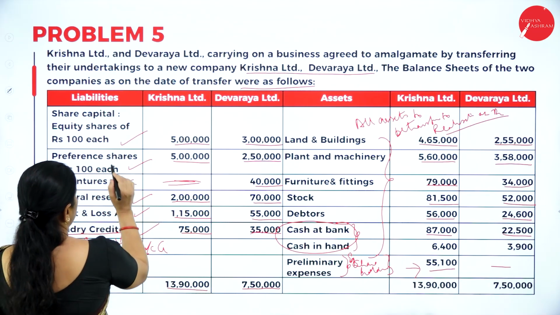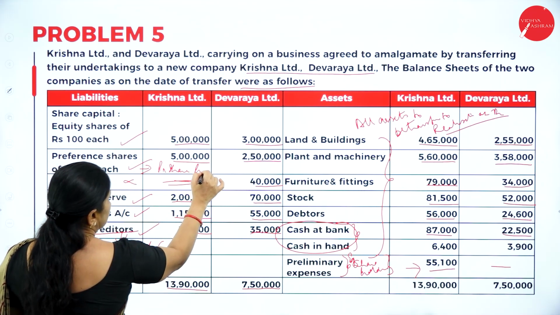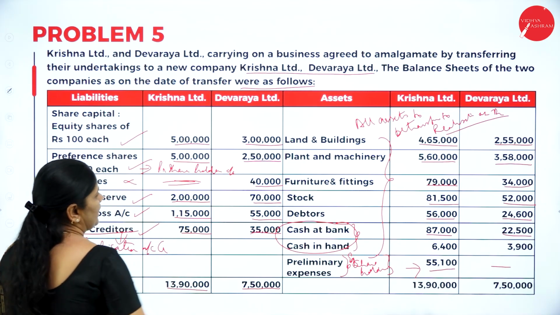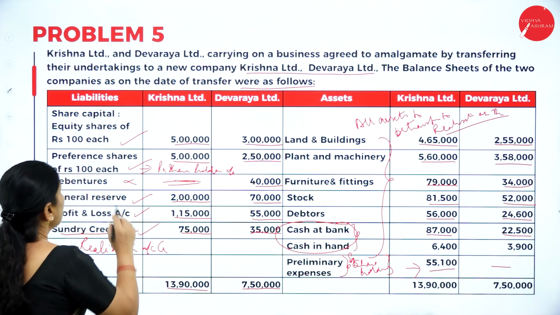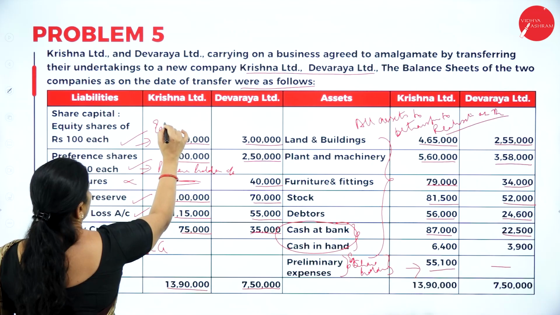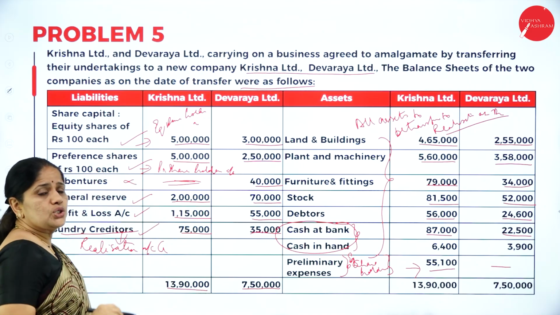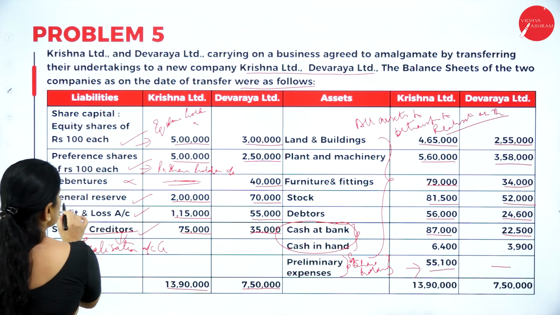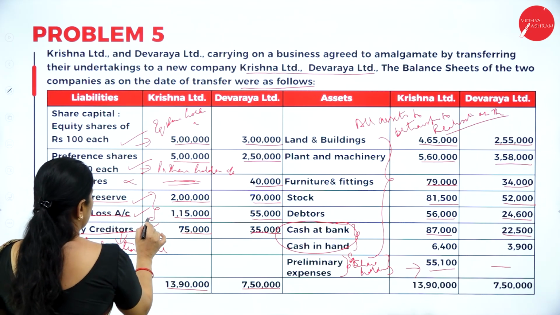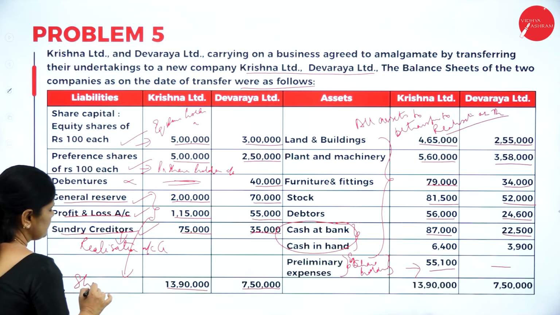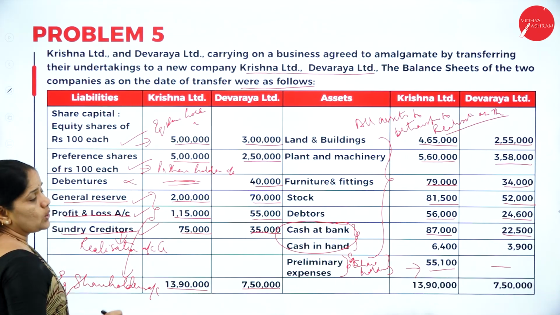Preference share capital will be transferred to preference shareholders account, whereas equity share capital will be transferred to equity shareholders account. The general reserve and profit and loss account are all shareholders funds, so they also go to equity shareholders account.